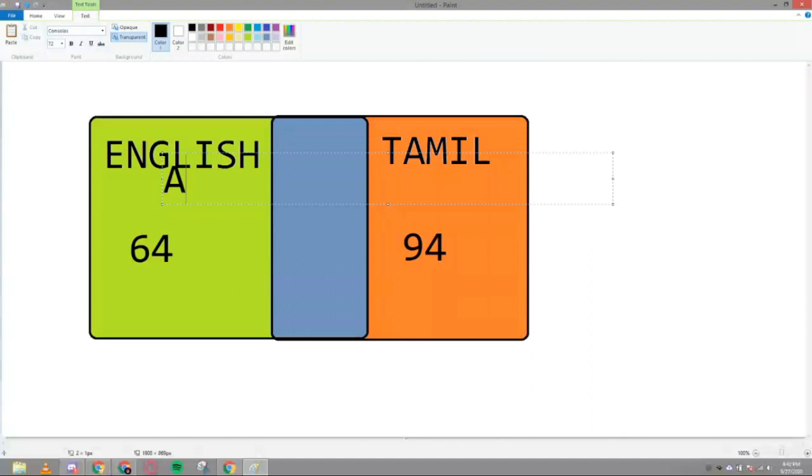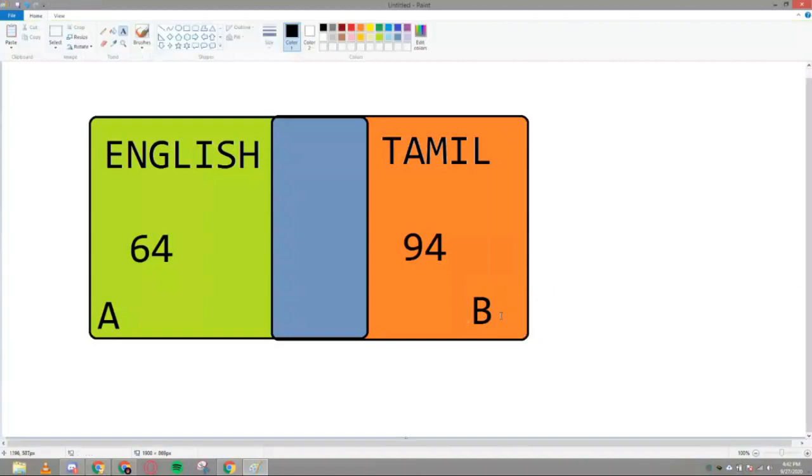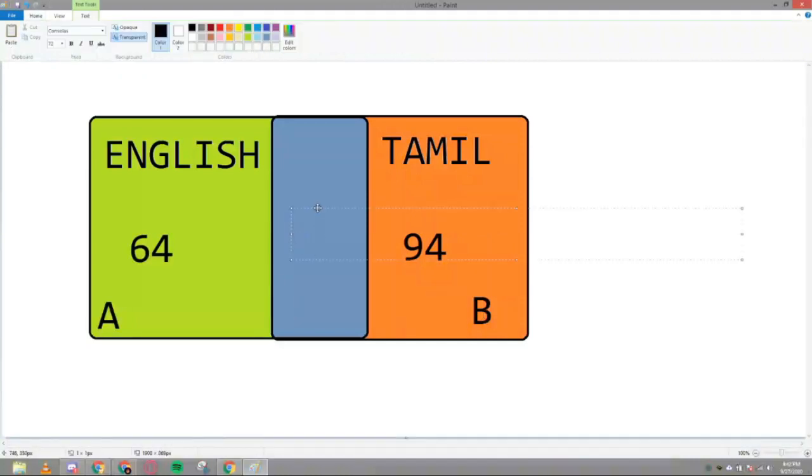Now we see that 64 is nothing but A plus 26, and 26 is the middle part. So B plus 26 will be 94. And we want to find only A plus only B, meaning no 26.